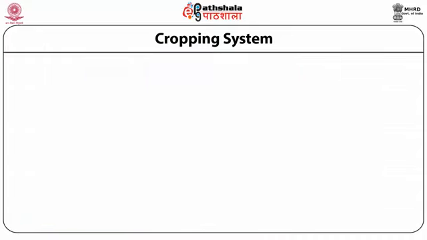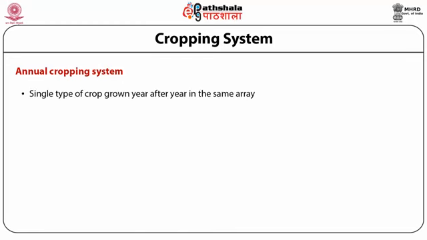In the annual cropping system, only a single type of crop grows year after year in sequence. It is again classified into two types, monoculture type and solo type.